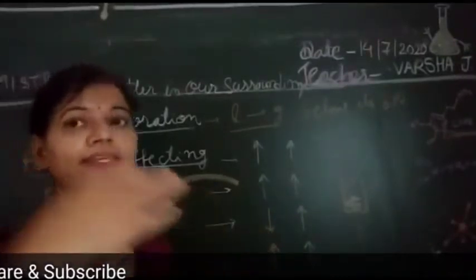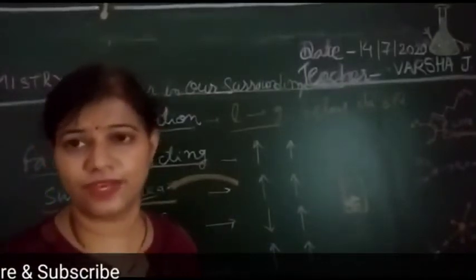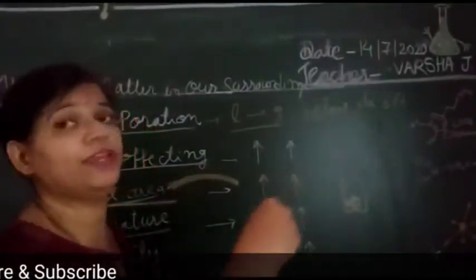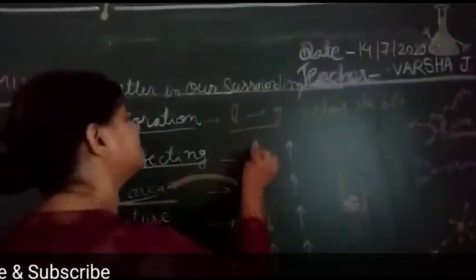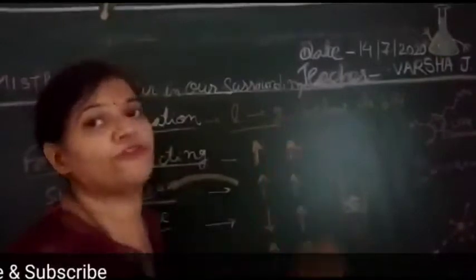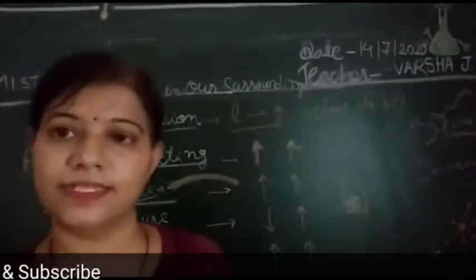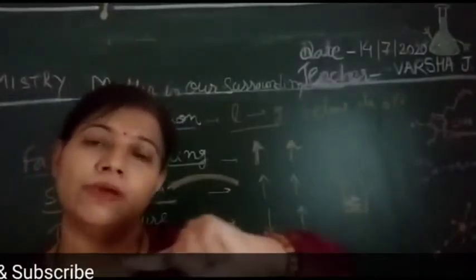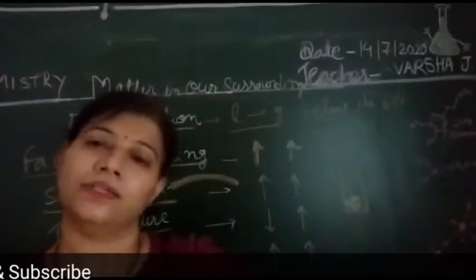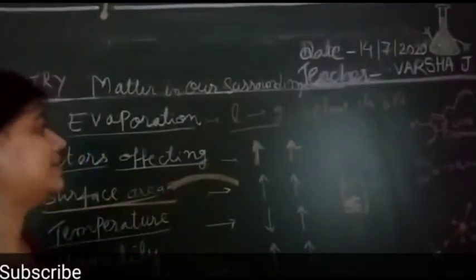So as we increase the surface area, what happens? The rate of evaporation also goes on increasing. Remember, with the increase in surface area, the rate of evaporation also increases. The larger the surface, the more the rate of evaporation, because as we increase the surface area, the number of particles also increases, right? And they start evaporating.